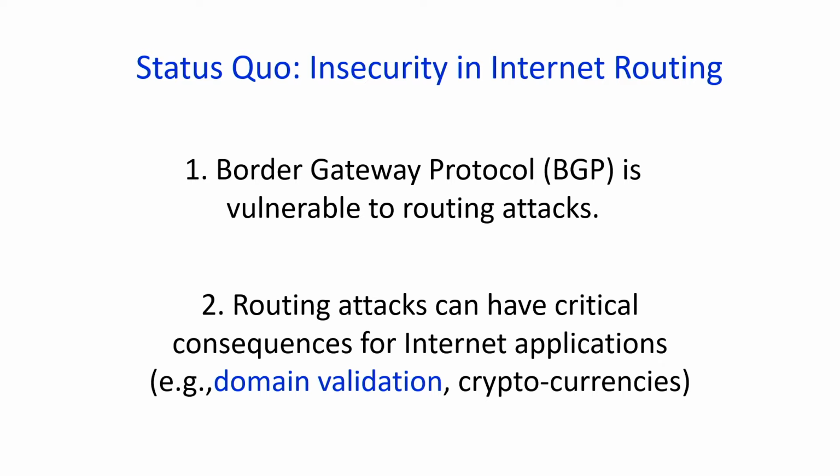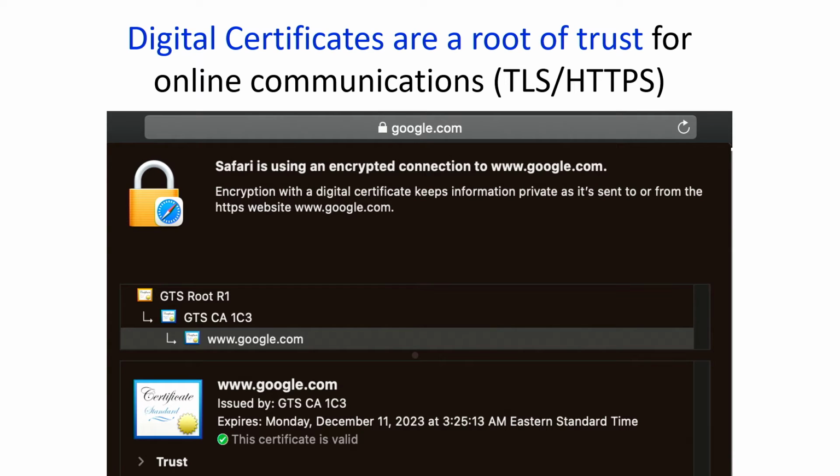consequences for internet applications, including completely undermining the guarantees that we expect from our encryption protocols. This is not the only possible danger. It has also been shown that routing attacks can undermine cryptocurrencies such as Bitcoin. So before I go into the demonstration of how routing attacks can impact the encryption of our online communications, let